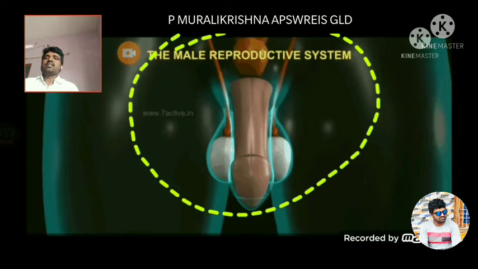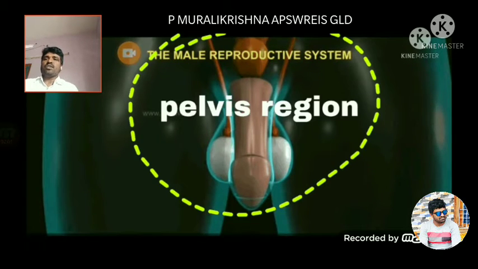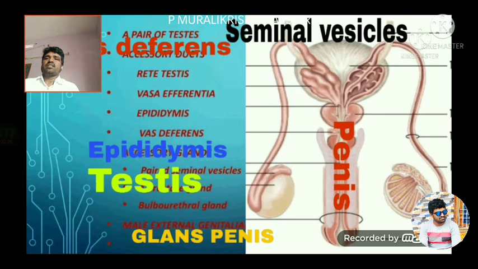Let us discuss the male reproductive system. First of all, where is the location of the male reproductive system? The male reproductive system is located in the pelvis region. Please look at the diagram and video.